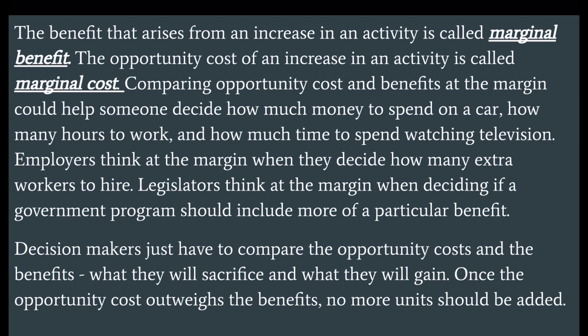Comparing opportunity cost and benefits at the margin could help someone decide how much money to spend on a car, how many hours to work, and how much time to spend watching television. Employers think at the margin when they decide how many extra workers to hire. Legislators think at the margin when deciding if the government program should include more of a particular benefit. Decision makers just have to compare the opportunity cost and the benefits: what they will sacrifice, what they will gain. Once the opportunity cost outweighs the benefit, no more units should be added.